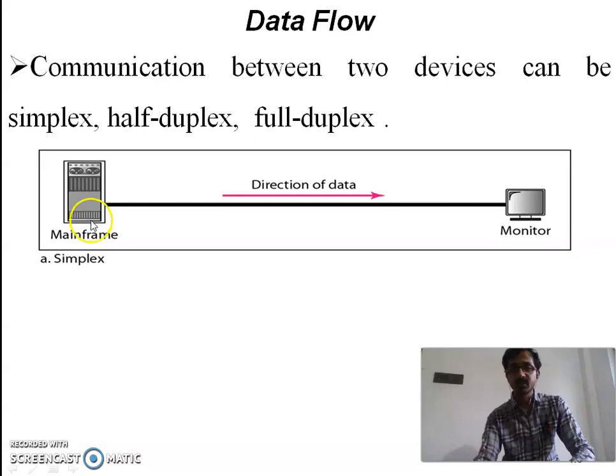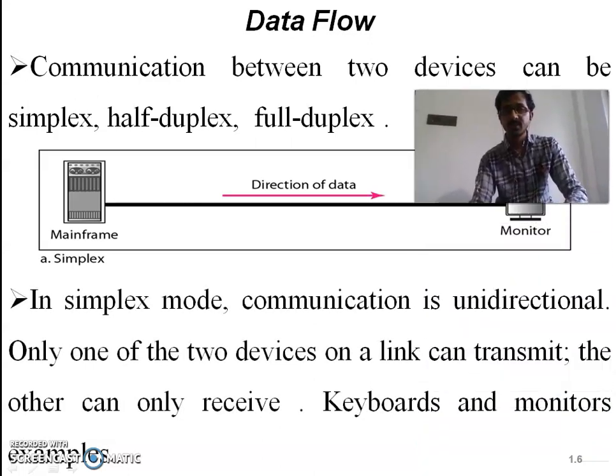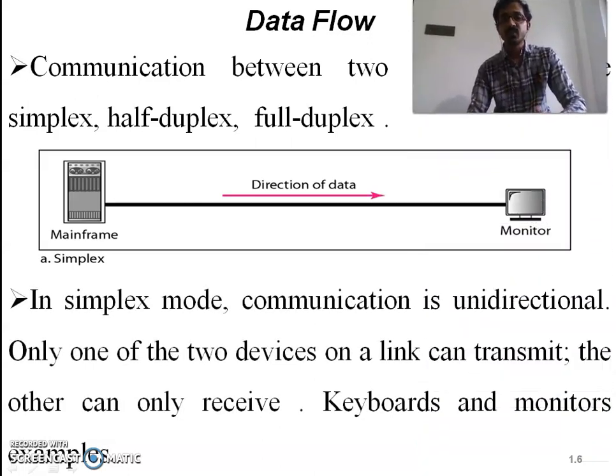In this we have two stations. This is station 1, this is station 2. In simplex mode, communication is unidirectional, only one way direction. Only one of the two devices on a link can transmit. The other one only receives. Suppose in these two stations, this one acts as a sender and this one acts as a receiver. So it only sends the information, and the other only receives the information.